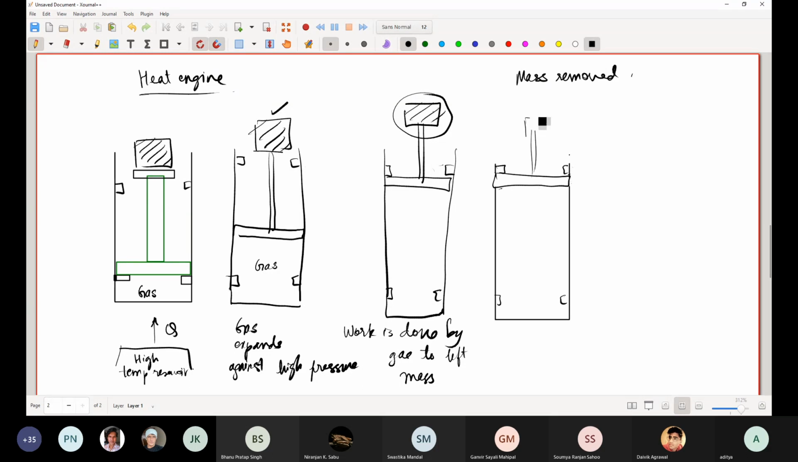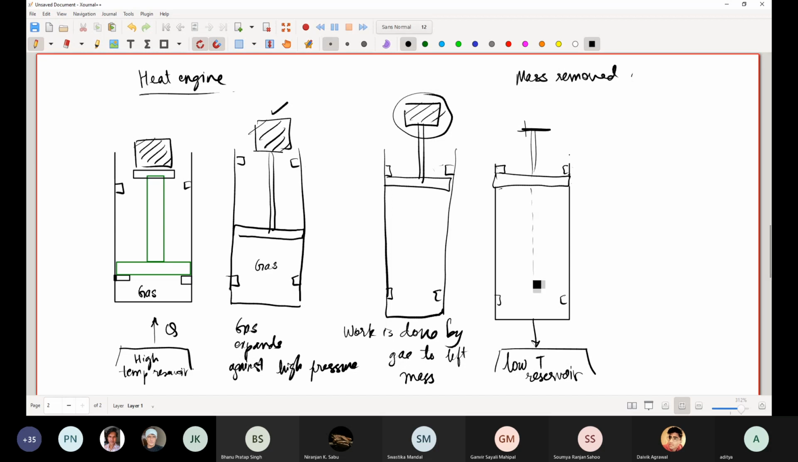The mass is now removed and I want to go back to the initial position. So how do I do that? First of all, we must remove this high temperature reservoir and we must keep a low temperature reservoir, so that there is heat transfer from the gas to the low temperature reservoir.